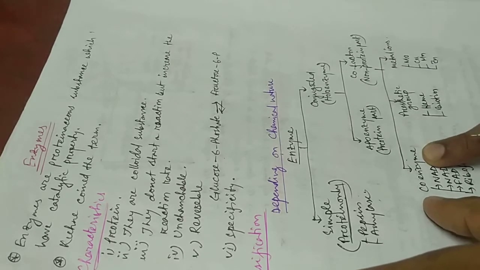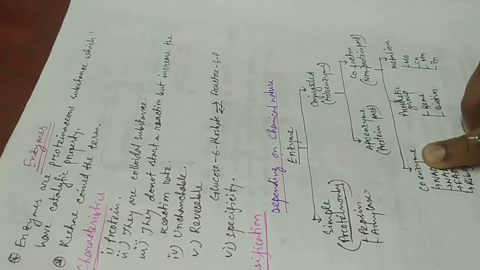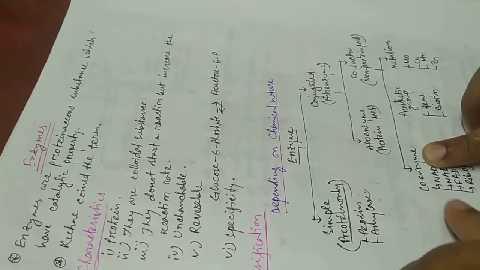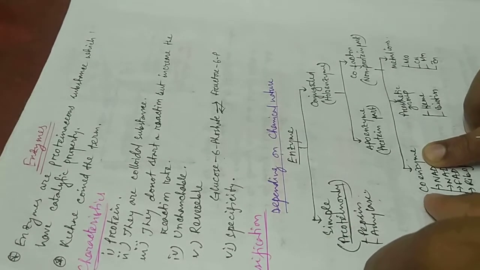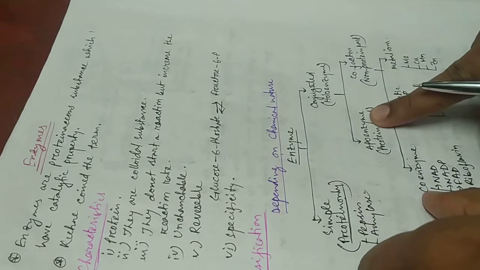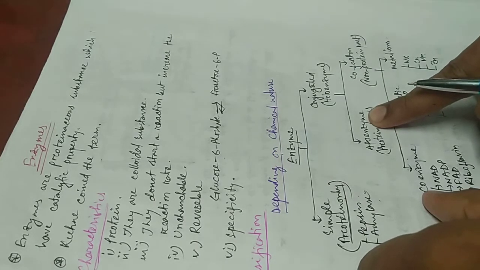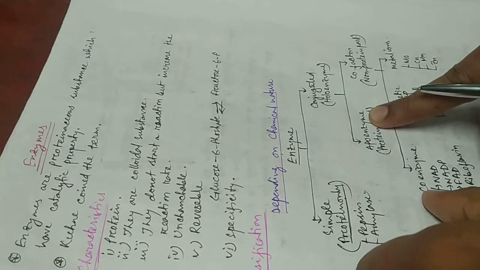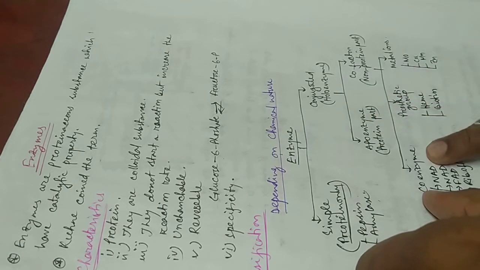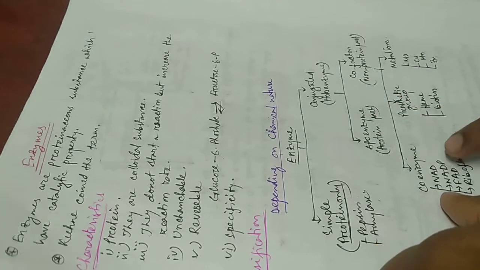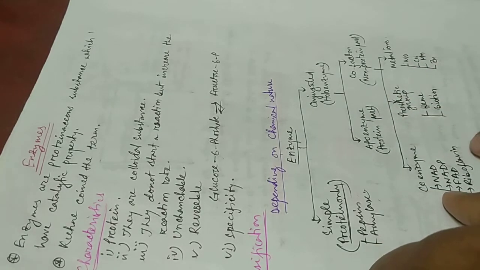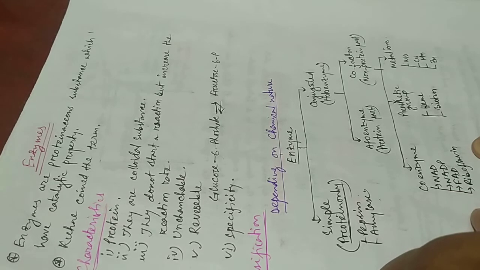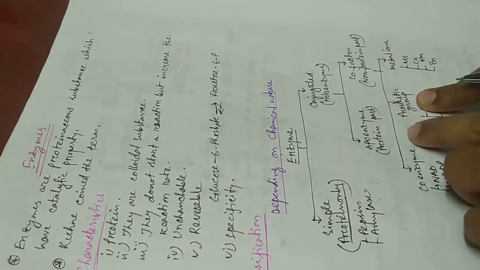First, coenzymes. Coenzymes are those organic substances which are attached with the apoenzyme. These are known as coenzymes, such as NAD, NADP, FAD, riboflavin, etc. Then prosthetic group.